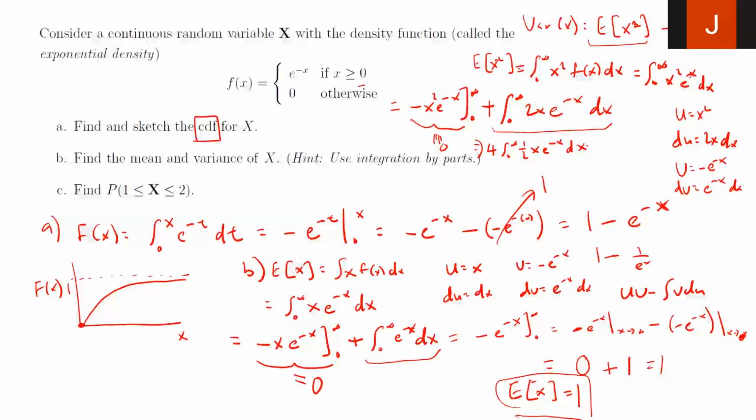Sorry, not 4 times, 2 times. I can rewrite this as 2 times the integral of x e to the negative x dx.